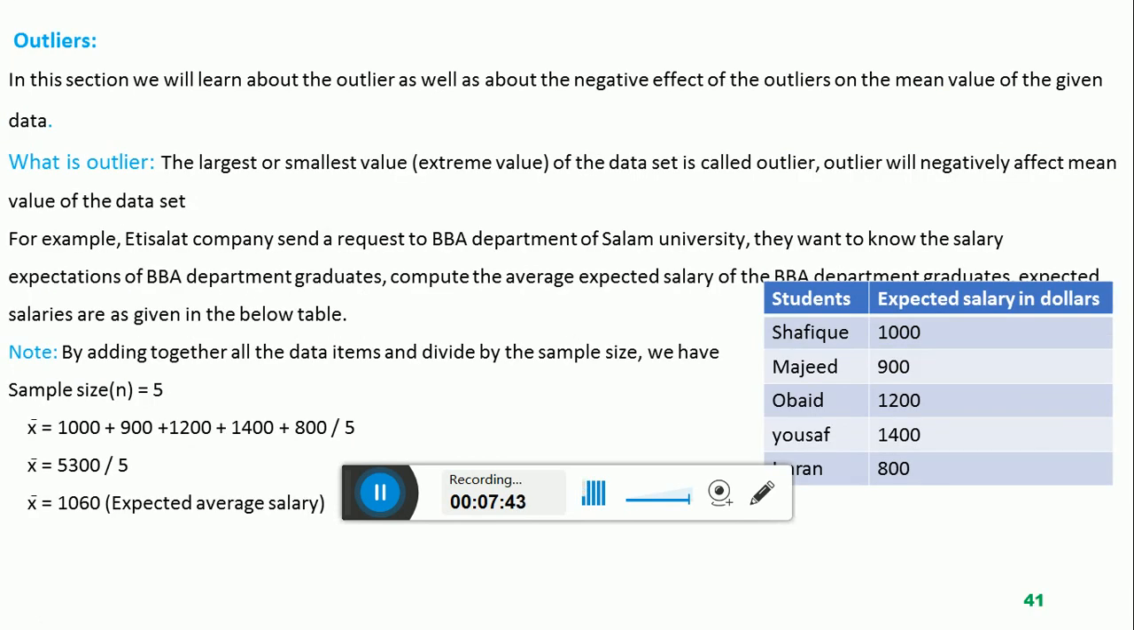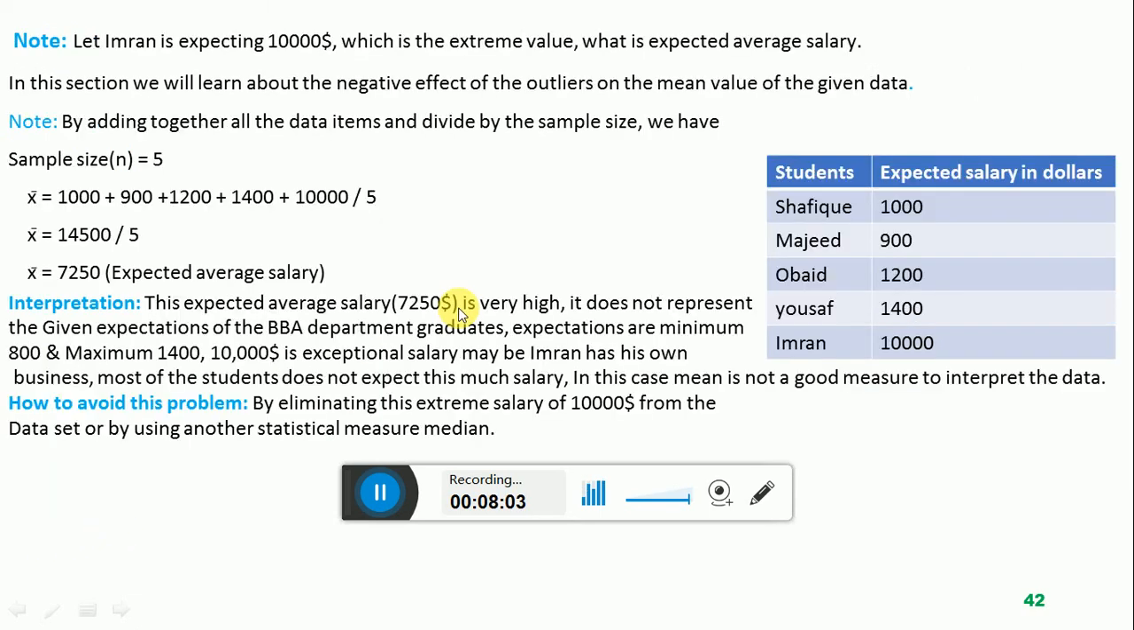I'm taking you back. This was $1,060, which was acceptable. The differences between the students' expectations are a minimum of $100 or a maximum of $200, and in here we computed the average salary of $1,060. But after including the outlier, the large value $10,000, now the average expected salary is $7,250. So this is the wrong calculation.